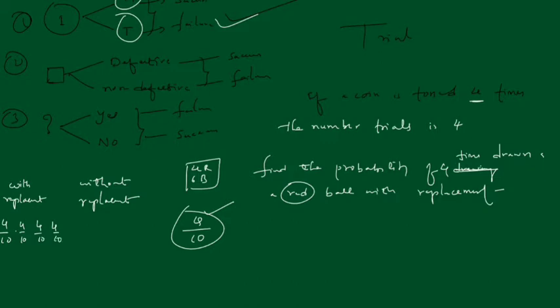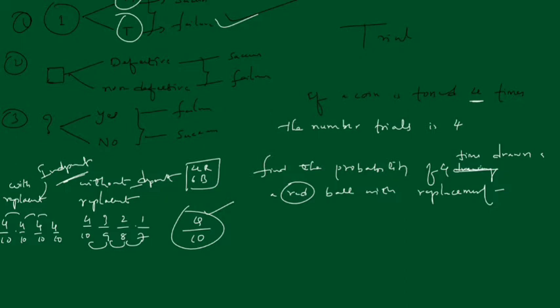They are not depending on each other; they are independent. But without replacement, in the first draw we get 4 out of 10, in the second 3 by 9, then 2 by 8, then 1 by 7, right? So these are depending on one another. Here they are dependent, and this one is independent.